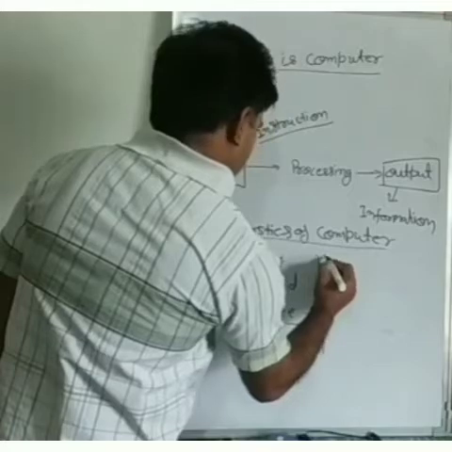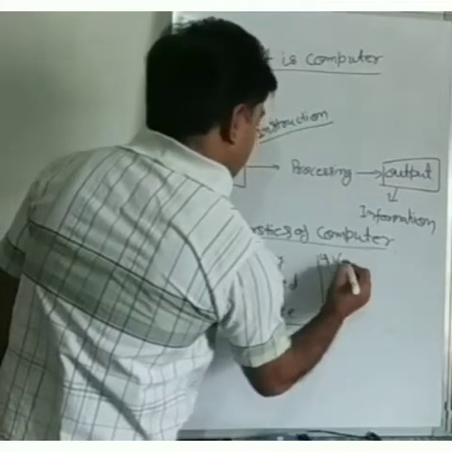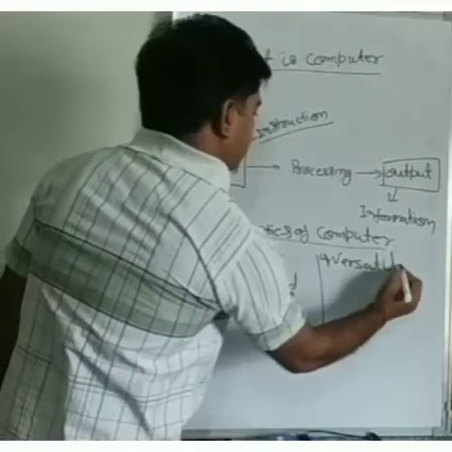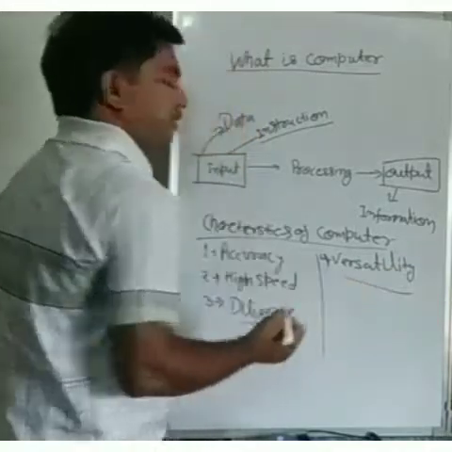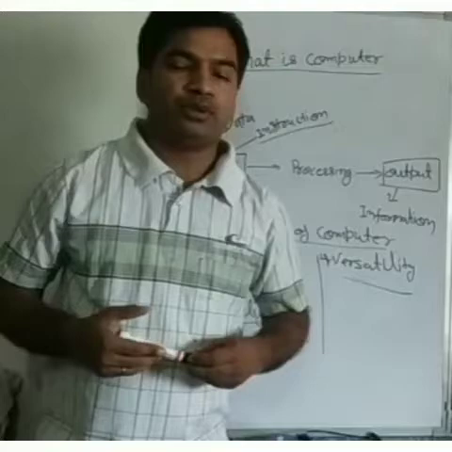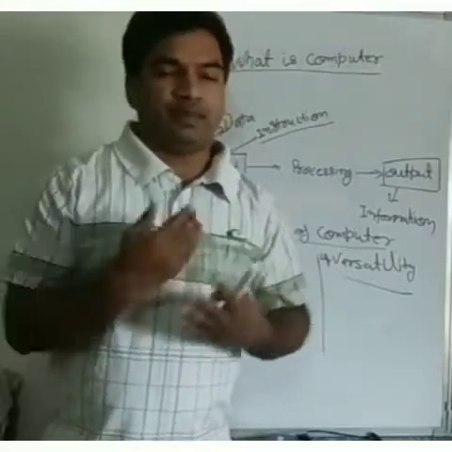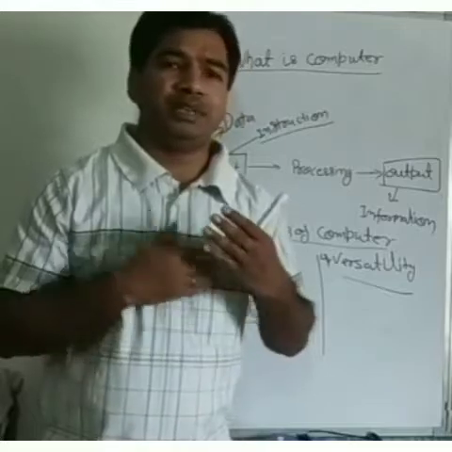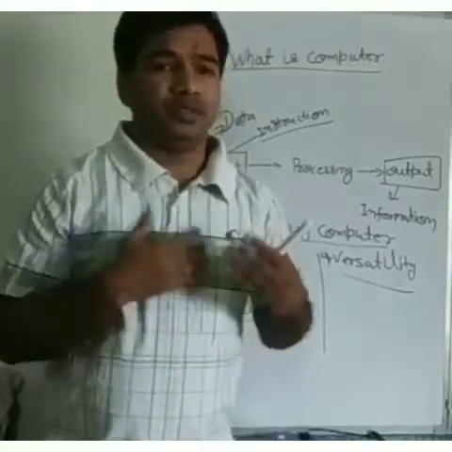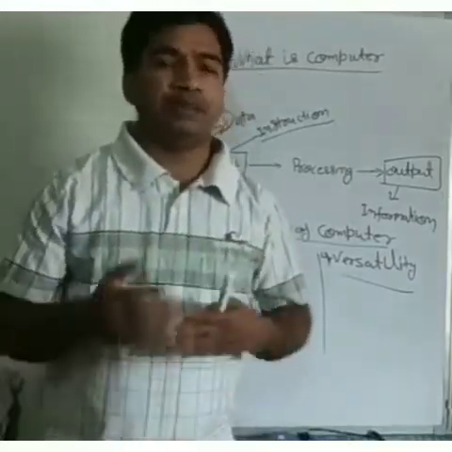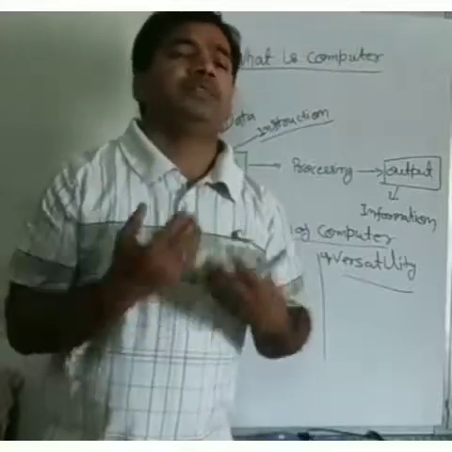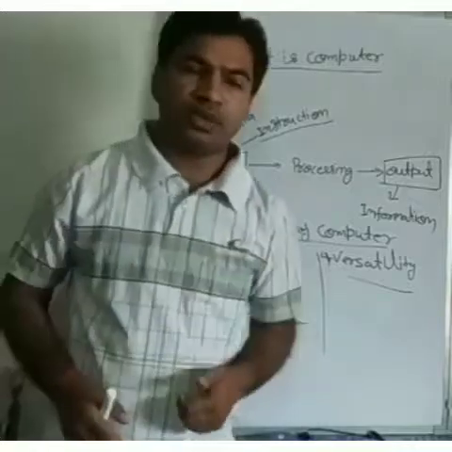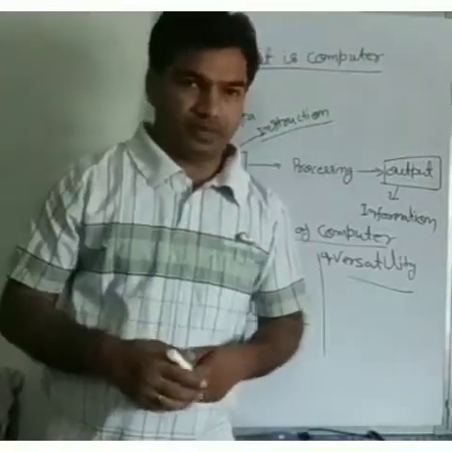And fourth is versatility. Versatility means a single computer can do many types of tasks. For example, we are reading news, playing music, watching videos, surfing the net, typing on the computer, and playing games. There are a lot of things we can do with the computer, which is known as versatility: a single computer can do many types of work.